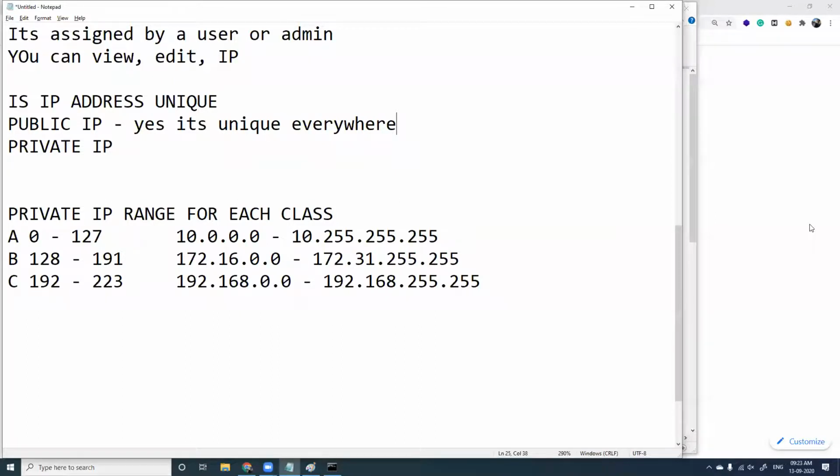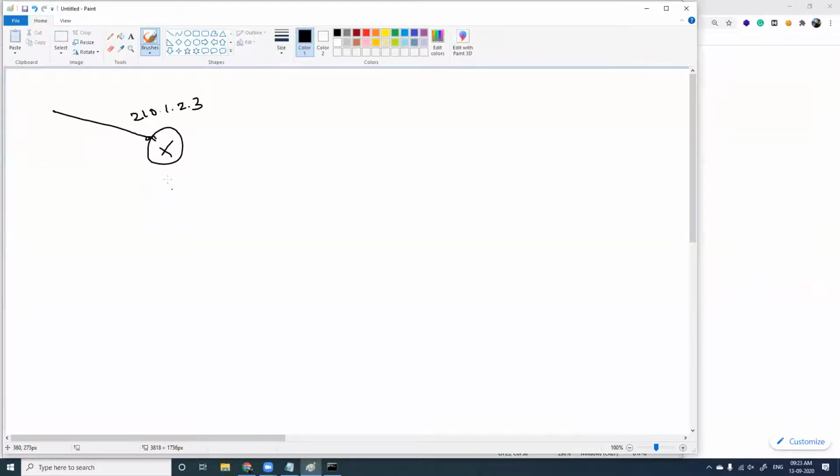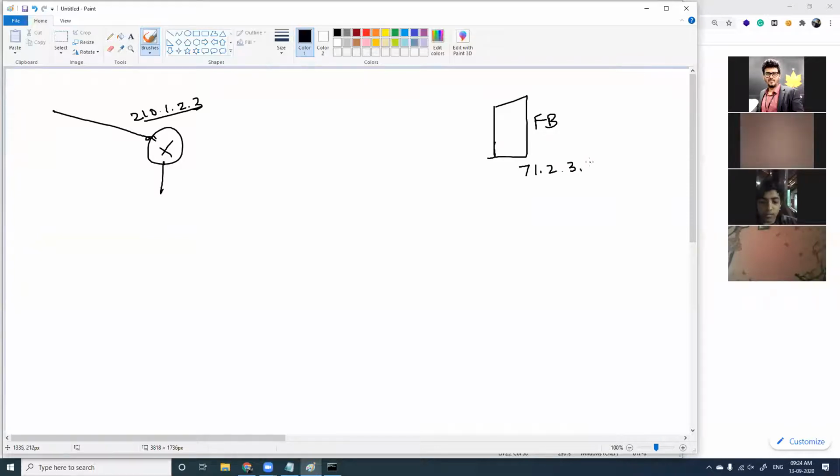Apart from that, generally speaking, if you ask me, I have a device here and I have a public IP address assigned here, 2.3, and can this IP address be repeated anywhere? The answer is no. Same for a server. You have a Facebook server. Facebook server has an IP address of 71.2.3.4.